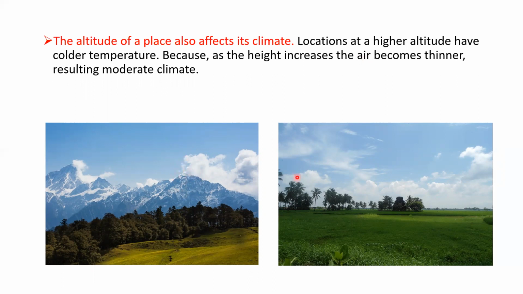In this picture, one is plain land, and one is a mountainous place with highlands. Which place do you think has a colder climate? Obviously, the mountain. In the higher mountains, you can also see snow. All this white thing here in the picture is snow, because it is so cold, it starts snowing as you go towards the height.